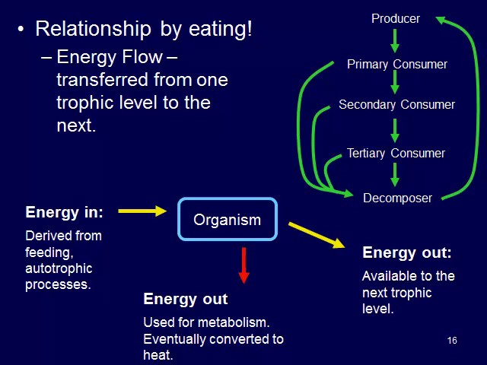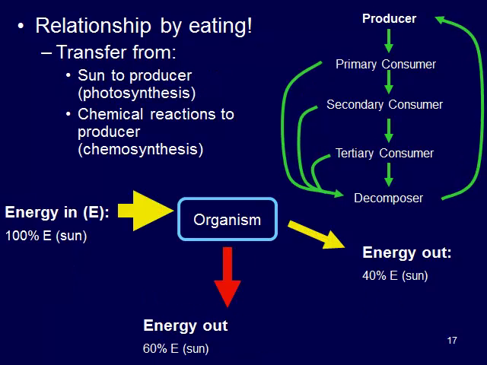So if we look at our food chain here, producer, primary consumer, secondary, tertiary, and then decomposers, we're going to work our way through this, going from producer all the way down to decomposer, and take a look at the energy that is first absorbed by that producer, what goes out, so it's converted into heat used for metabolism, so it's used up by that organism, and then what's the rest of the energy that's allowed to go out, so basically what's available to the next trophic level, to the next organism that's going to eat that initial producer. So when we start out here with our producer, we're going to make our numbers easy at first.